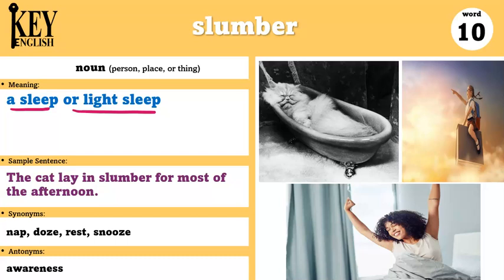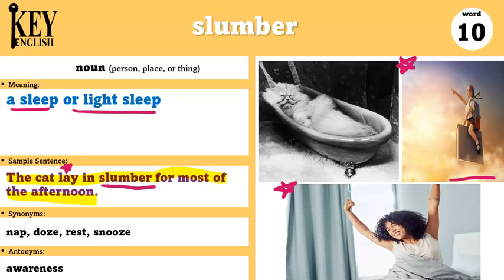For example, the cat lay in slumber for most of the afternoon. So now slumber here is being used as a noun. It's not our verb anymore. I can also say, during her slumber, she dreamed of flying. Maybe while the girl was taking a nap, she had a dream that she could fly. Or, she awoke from her short slumber feeling refreshed.